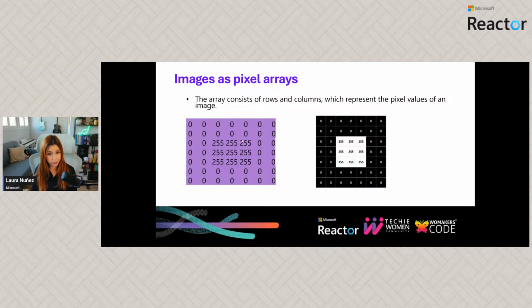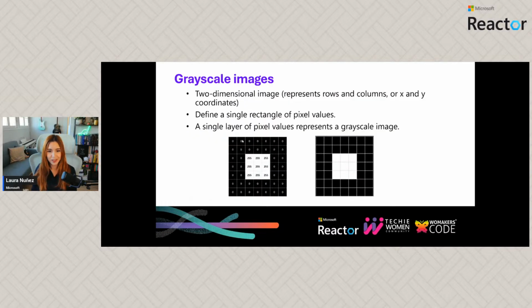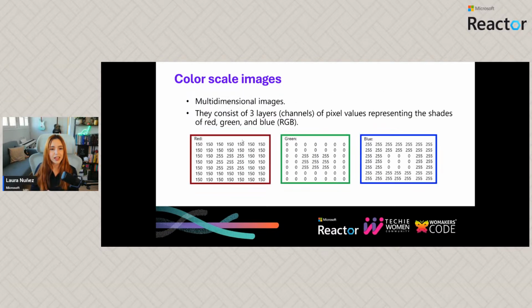But if we want the image to be in color, what we actually have is a multi-dimensional image. We are going to have three different arrays composing our image, one for the red, one for the green, one for the blue.